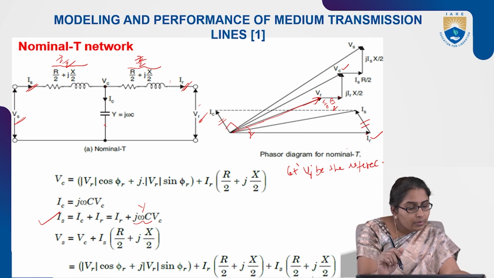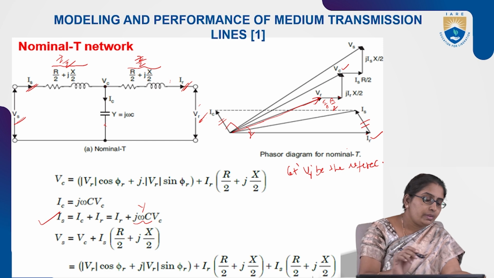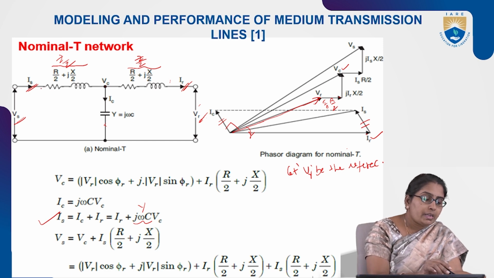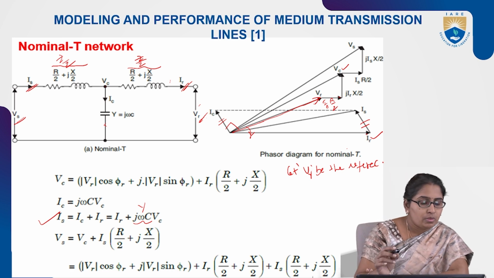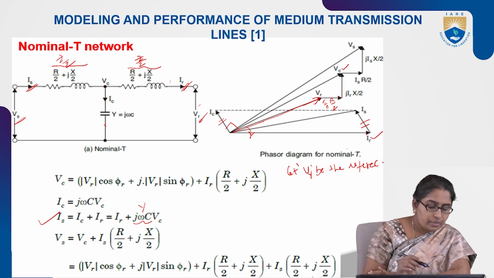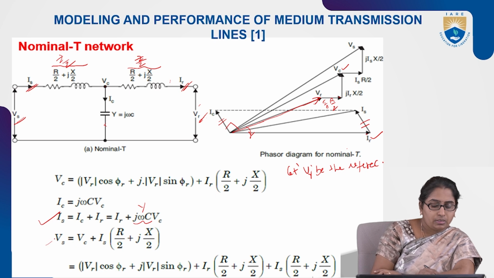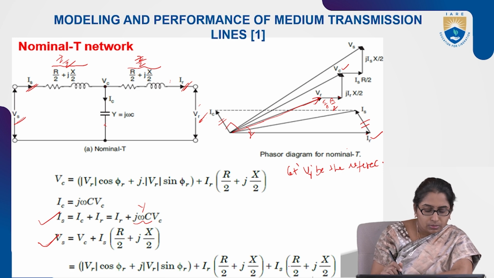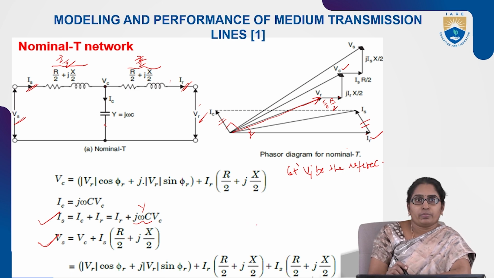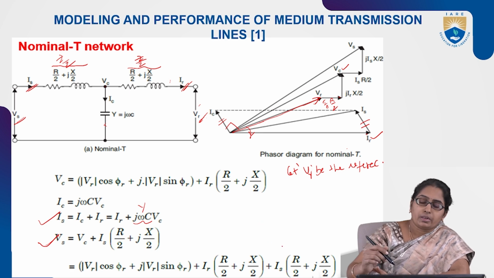Now, what is VS? VS is given by IS into this drop plus VC. Substitute for VC, which we already know. Finally we'll get this equation, and we'll get VS also, only in terms of VR and IR.